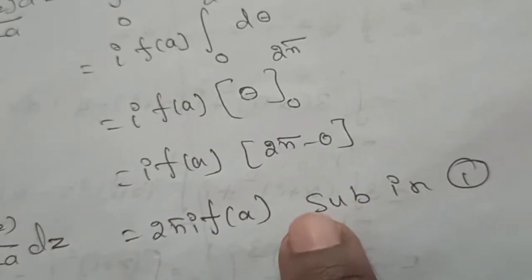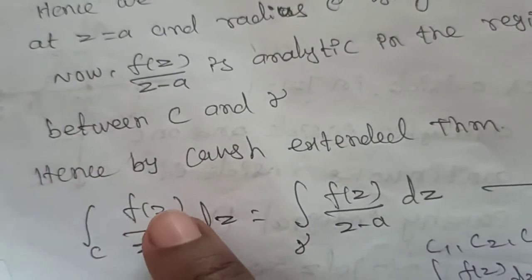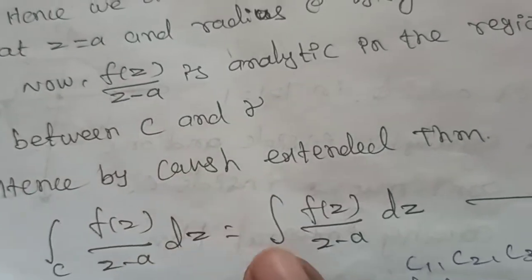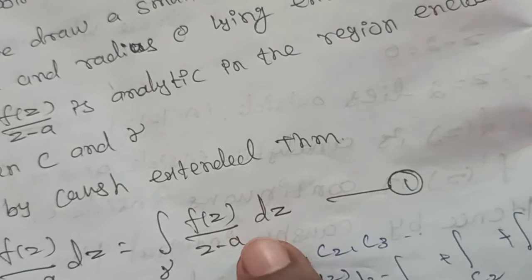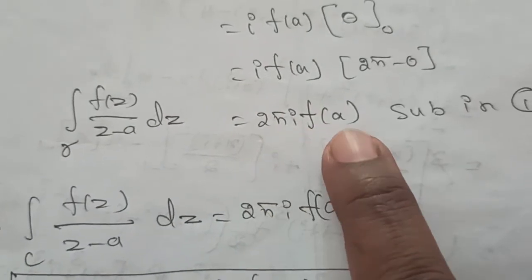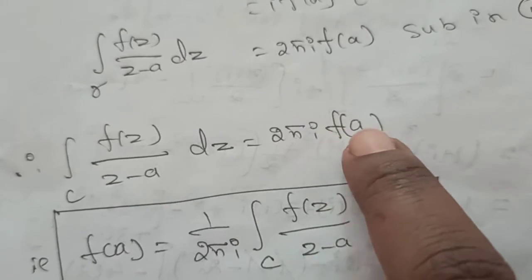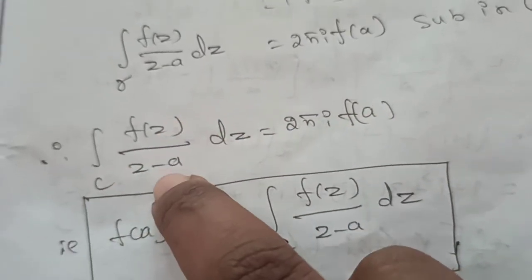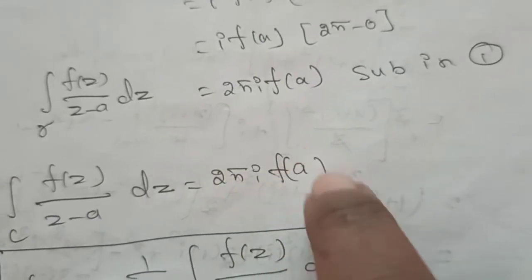Substitute this value in equation number 1. Take from equation number 1: integration of c f of z divided by z minus a into dz is equal to integration of gamma f of z divided by z minus a into dz, and you got the value 2 pi i into f of a. Therefore, integration of c f of z divided by z minus a into dz is equal to 2 pi i into f of a.